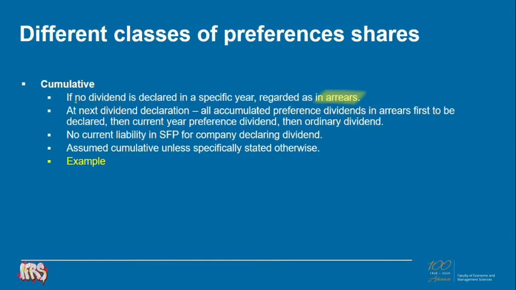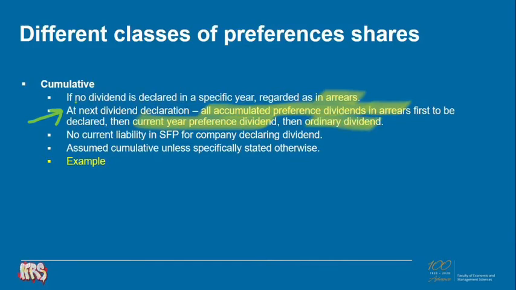That means that at the next dividend declaration, the first time the company declares a dividend again, they will have to declare all accumulated preference dividends that are in arrears first. Then they can declare the current year preference dividend and then only declare the ordinary dividend.